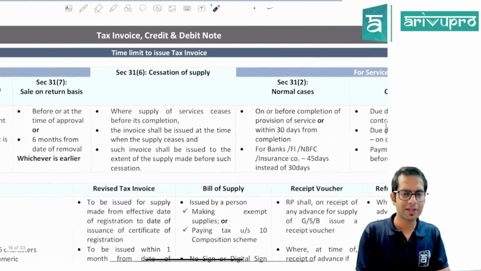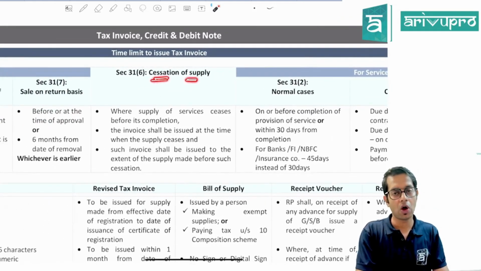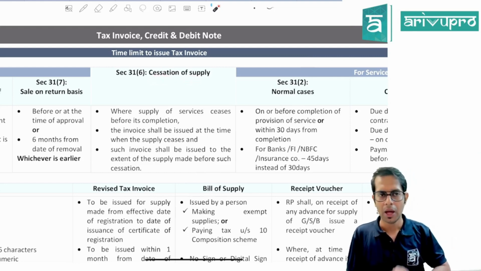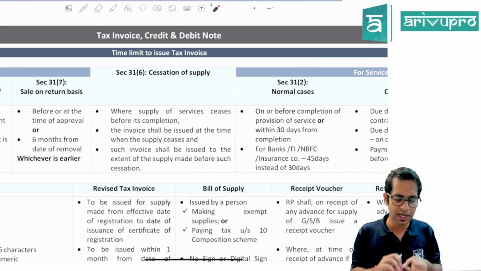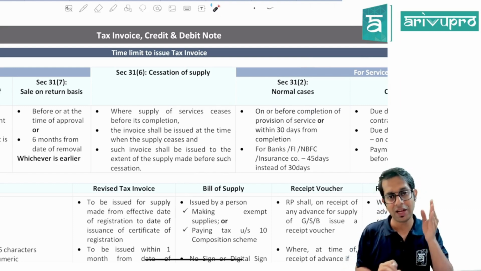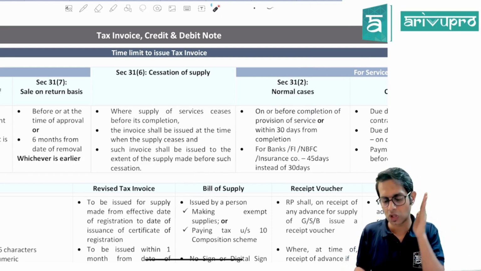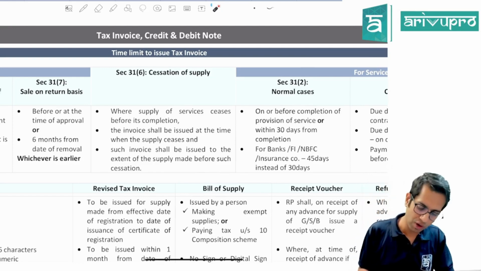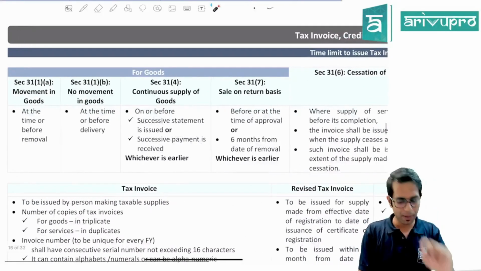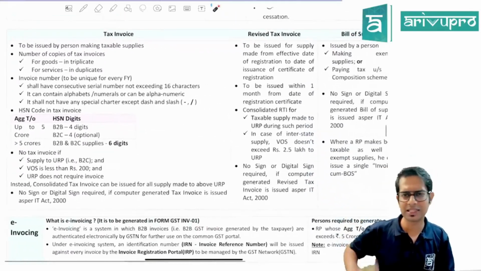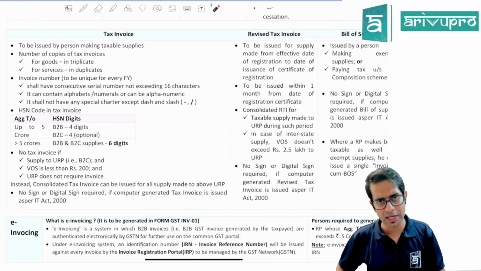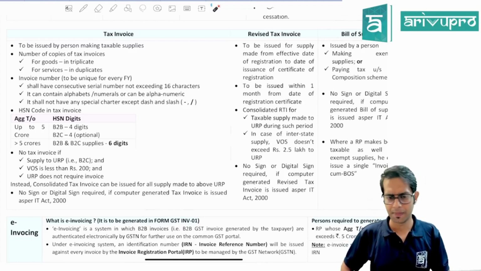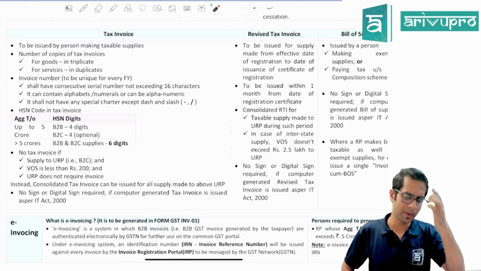Now, section 31 subsection 6, cessation of supply. Say, for example, you are providing services, and in between the person to whom you are providing services says, I don't want services from you. Whenever there is a cessation of supply, you will have to generate an invoice for the services provided until then, and the value will be determined proportionally. Basically, this chapter talks about the different types of documents, who should issue them, and in what circumstances.